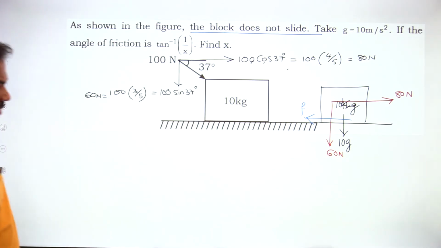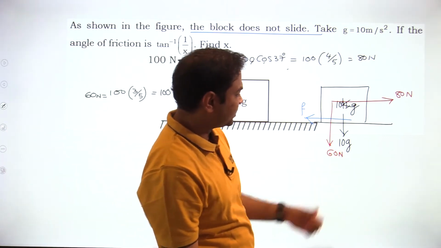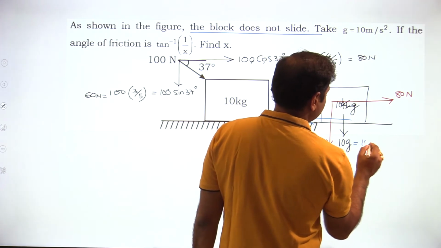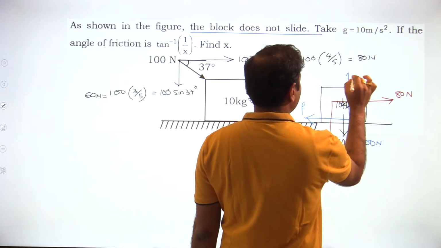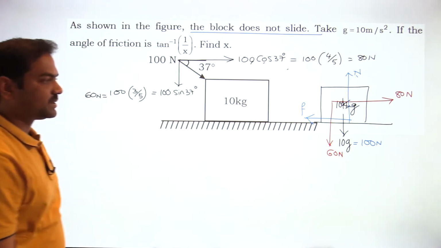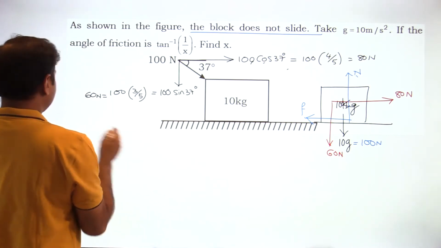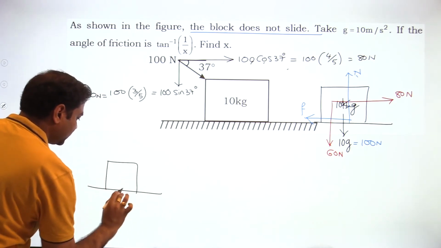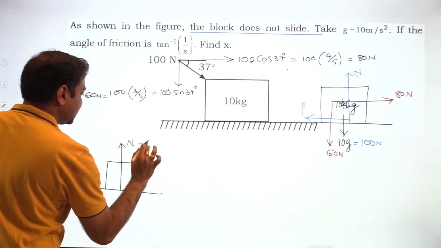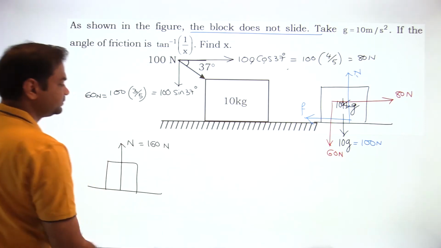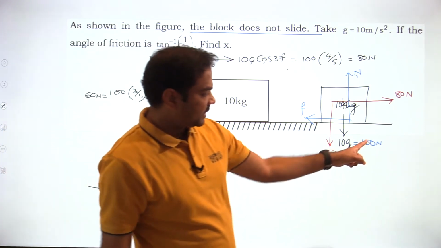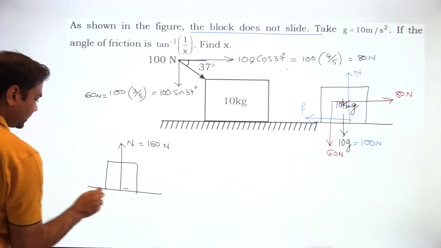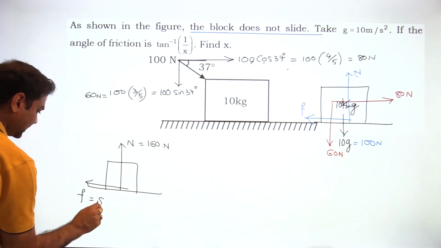This is 60 and this is 100, since 10 g is 100 Newton, and this is the normal reaction. What is the total normal reaction acting on the block now? 160 Newton. This is 100 and this is 60, so the total is 160. And the friction force acting is 80.